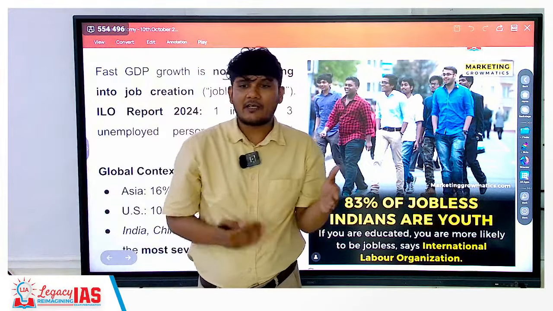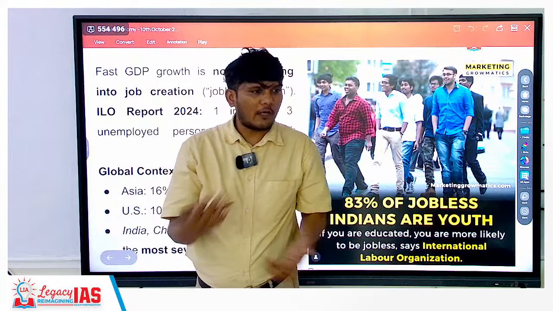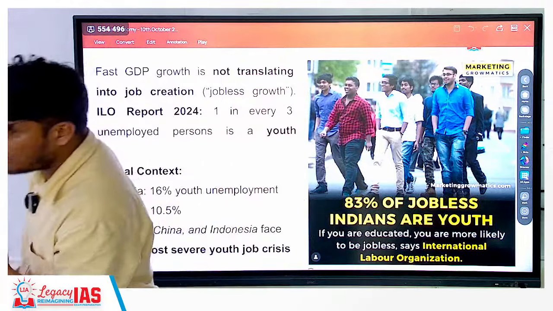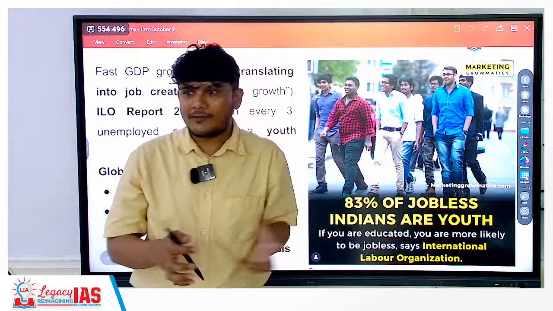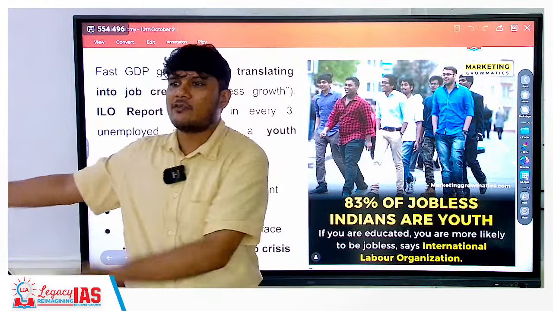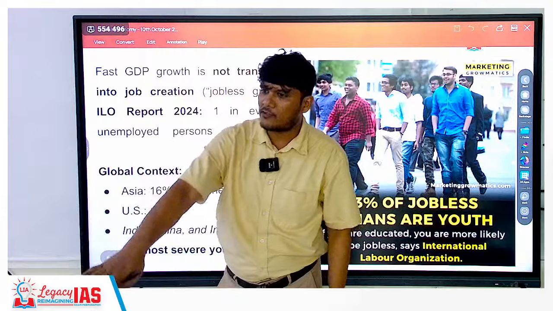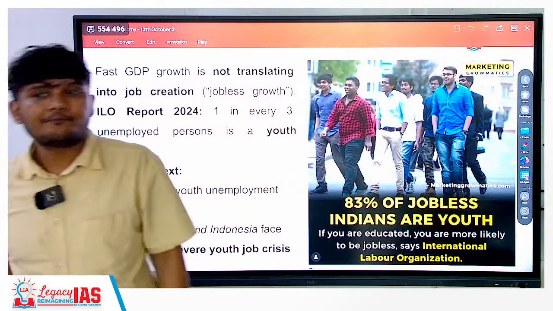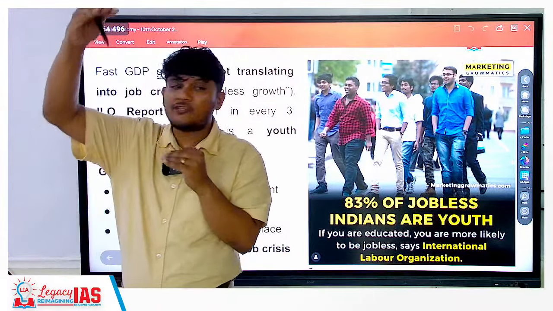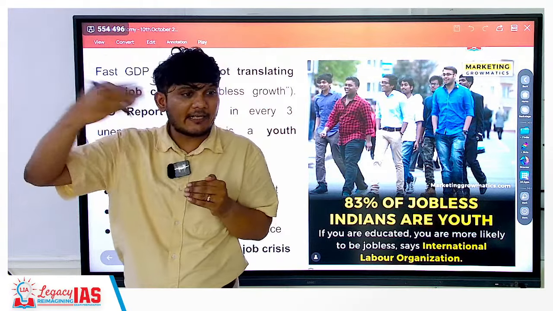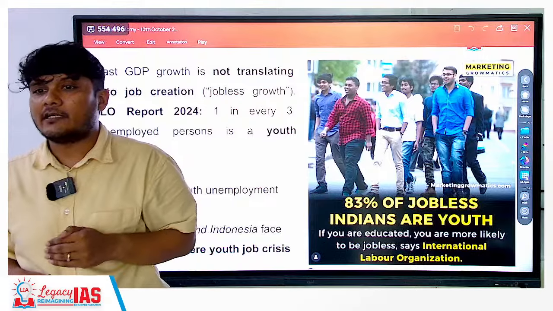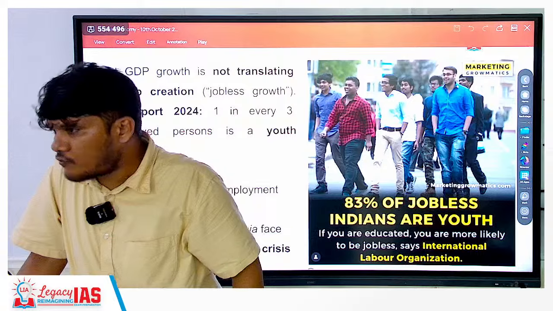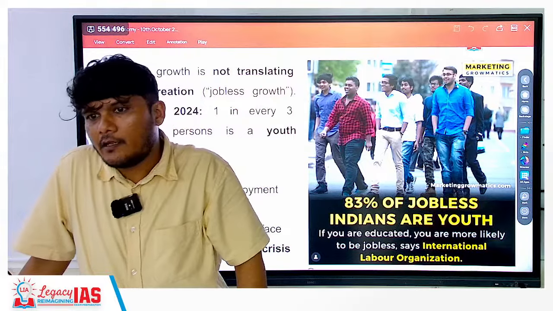Now, another reason is the kind of education provided. In our schools, colleges, you do the graduation, you become an engineer. Never ever are we taught how to use an Excel sheet, right? But when you do a job as an engineer, the entire designing team is using Excel sheet, just entering formulas, calculating. Engineering concepts are a completely different thing altogether. But you don't have that, so you are not employable. So there is a mismatch in the skill set. The skills that the economy demands are not present in the people who are looking for jobs, as a result of which structural unemployment is also there in India and majorly in the youth.